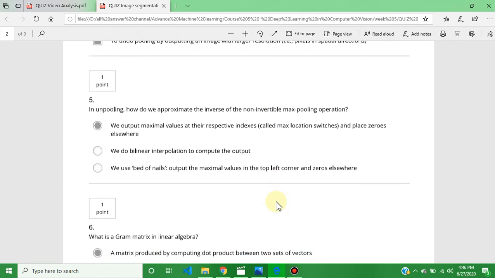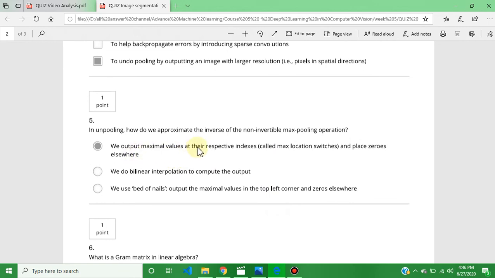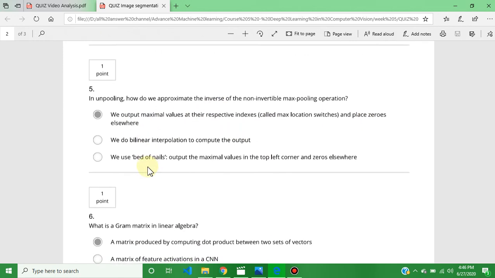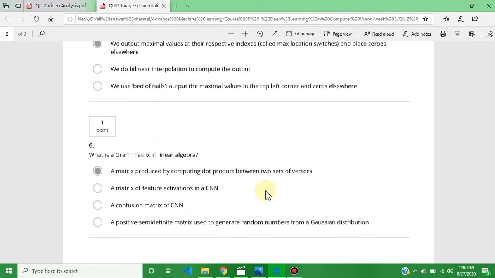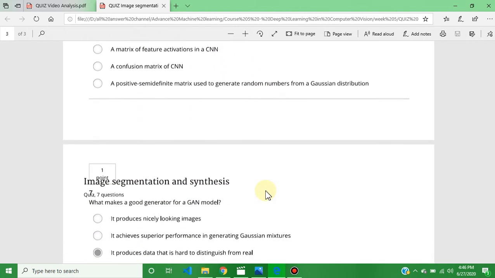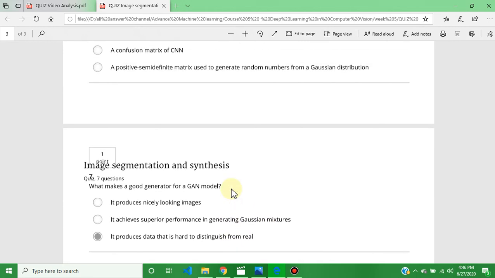The question number fourth answer is D, to undo pooling by outputting an image with larger resolution. The question number fifth answer is A, we output maximal values at their respective indexes and place 0 elsewhere. The question number sixth answer is a matrix produced by computing dot products between two sets of vectors. The question number seventh answer is C, it produces data that is hard to distinguish from real.